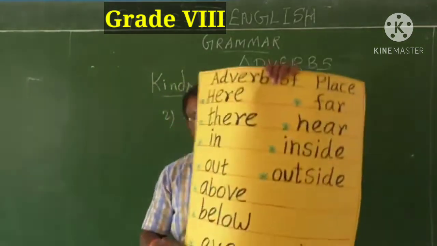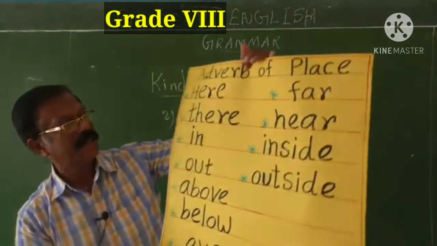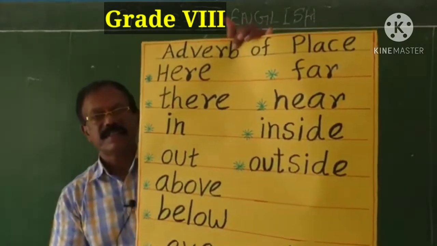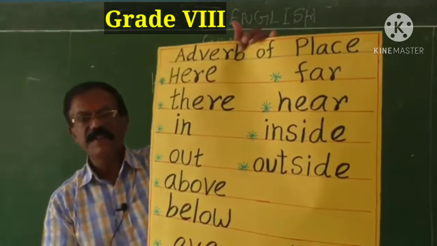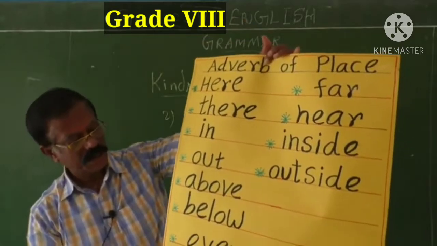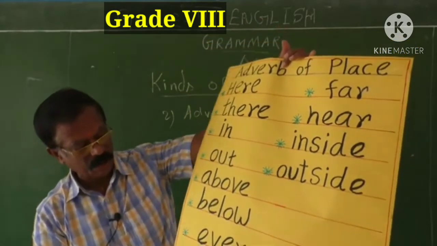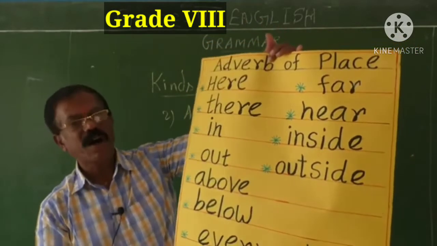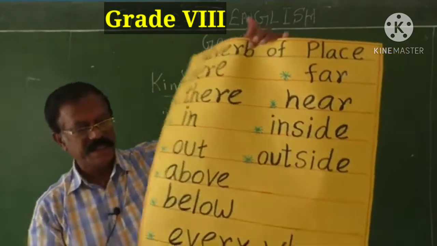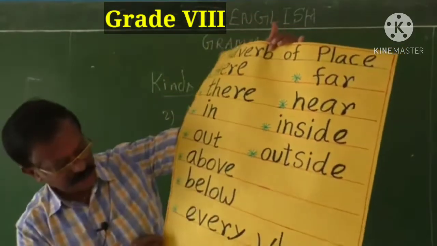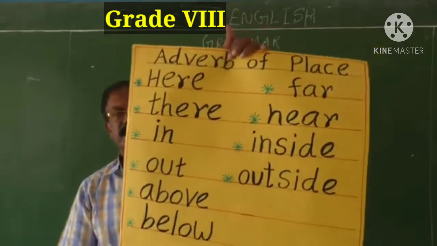I will show you the list of adverbs of place. First, go through the chart, children. Adverbs of place: here, there, in, out, above, below, far, near, inside, outside, and everywhere.